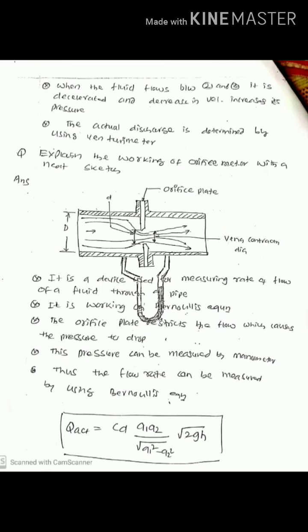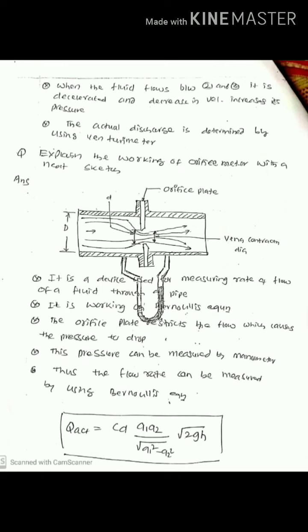What about the derivation or equation of a venturimeter? Another important question you can expect is: explain the working of an orifice meter. The figure is showing you the orifice meter. An orifice meter has an orifice plate, a circular plate having a small hole at the center. Capital D represents the diameter of the pipe, and small d represents the diameter of the orifice.